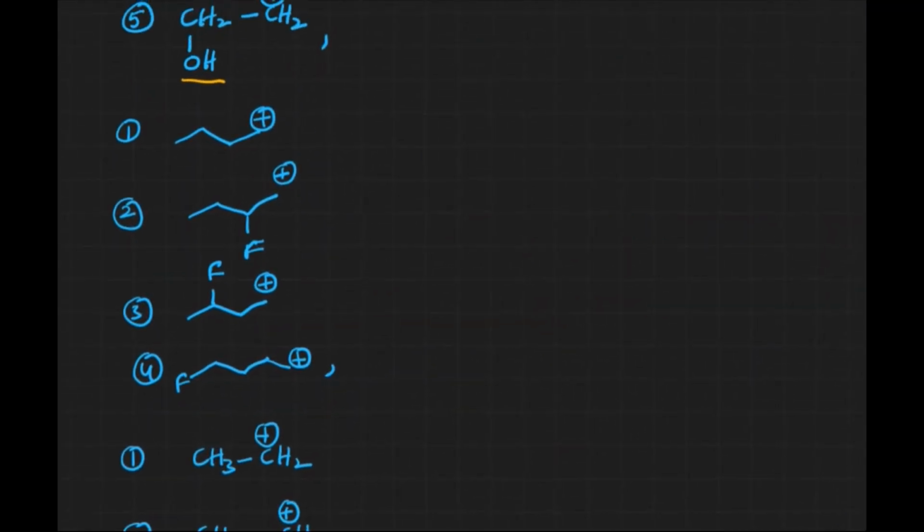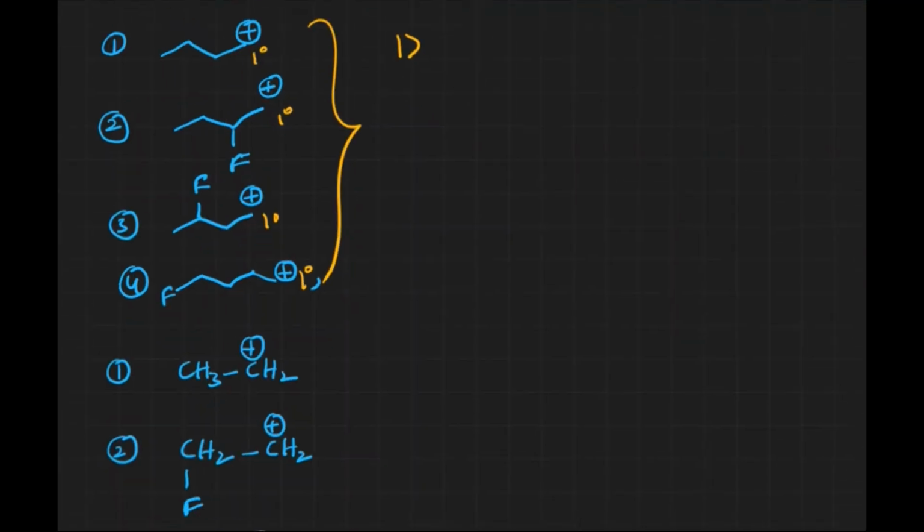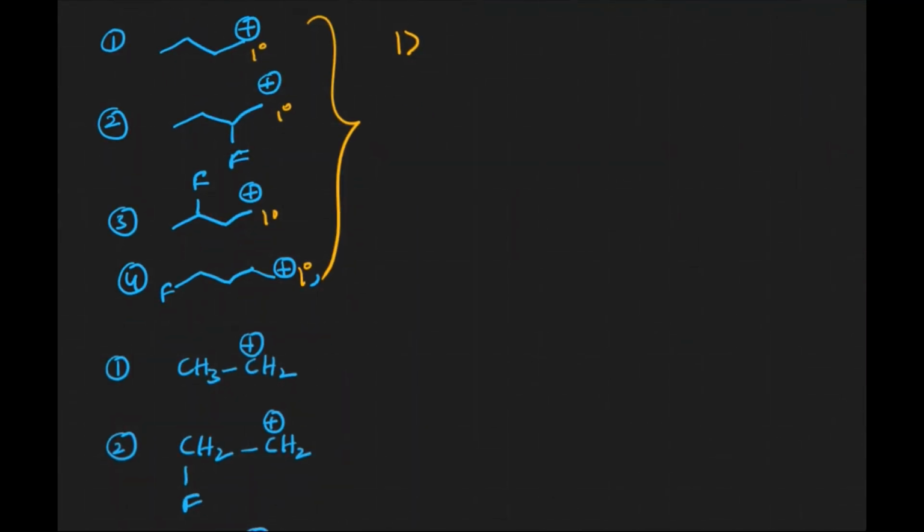Now let us see some other examples. Here we have primary carbocations everywhere, but the only difference is that in the first one, there are no minus A groups. The first one is the most stable because there are no minus A groups, which decrease the stability of carbocation. In the second, third and fourth ones, we have one minus A group, that is fluorine. Now, what is the difference between the second, third and fourth one?